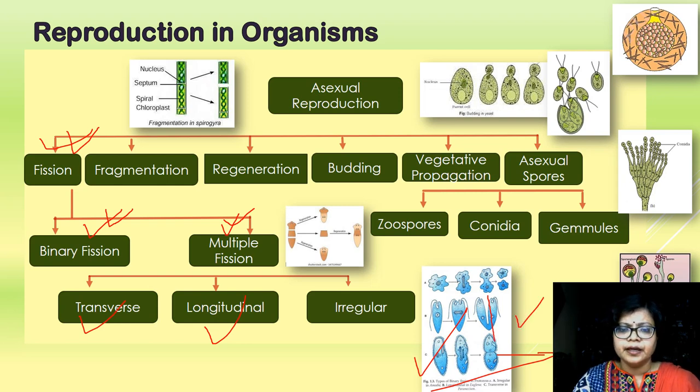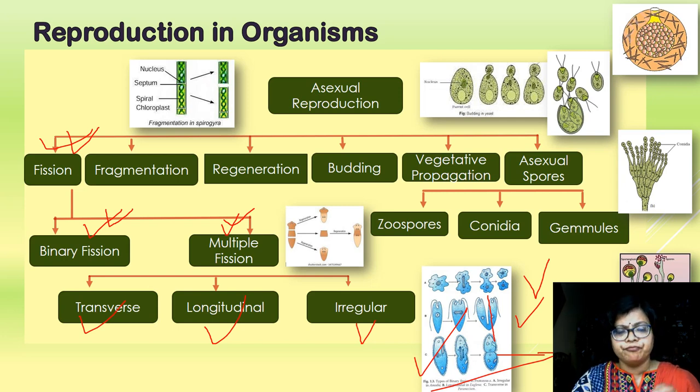Example, Euglena. Irregular binary fission, that is, the karyokinesis occurs at any plane, irregular, but always perpendicular to cytokinesis. Example, amoeba. So it is clear. Now, that is the multiple fission.